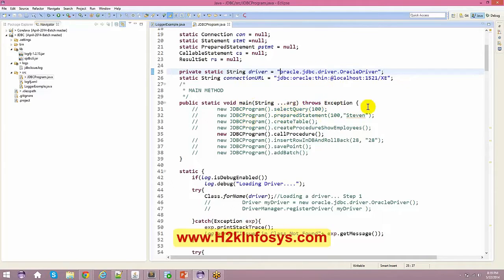Now, what is the connection URL? Whenever you talk about the thin driver, you have to say jdbc:oracle:thin:@localhost. It depends on which particular system your Oracle is running. Then this is the port number, and this is your system ID. This is what I have mentioned here. The jdbc:oracle:thin is a standard, there is nothing which you can write on your own. As I am running my Oracle in my own system, it is localhost for me.